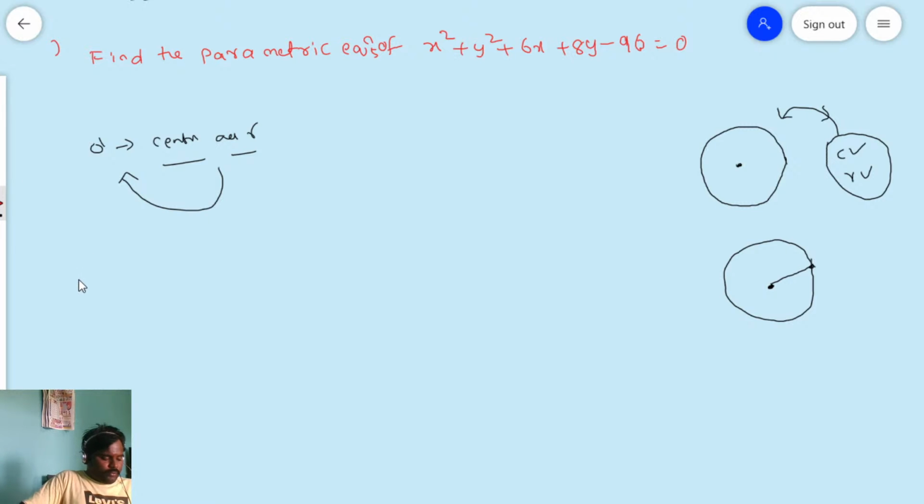Now find the equation of the circle passing through.